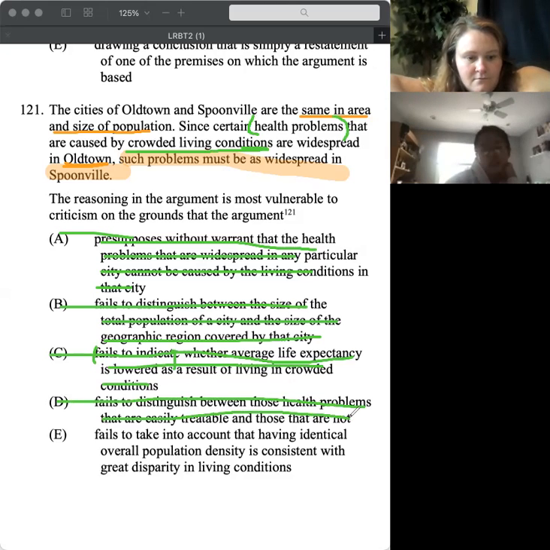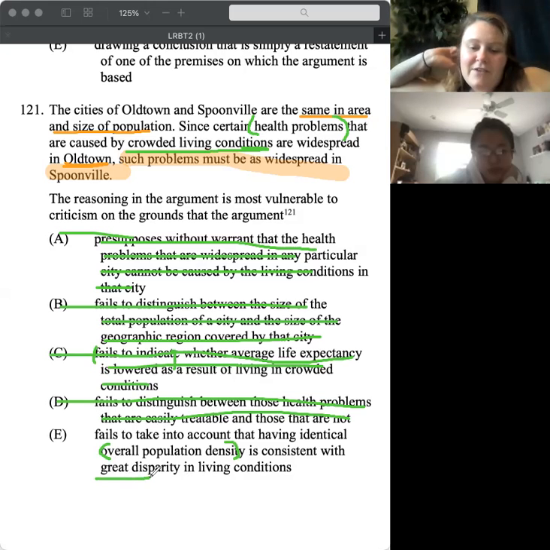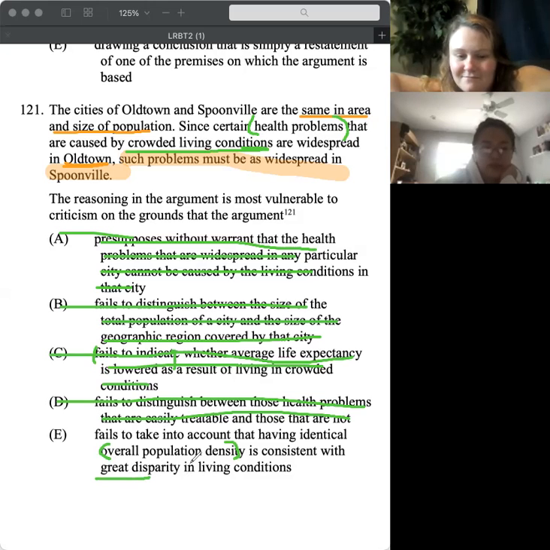And then, fails to take into account that having identical overall population density is consistent with great disparity in living conditions. That makes sense. It's saying that we don't consider that we could have the same population, but there could be great differences in what our living conditions actually are. Fabulous. So E makes sense.